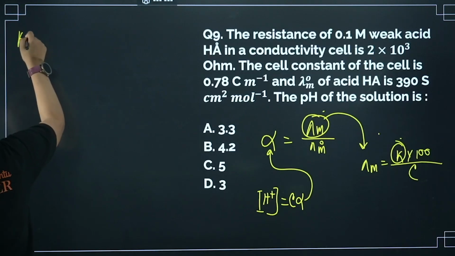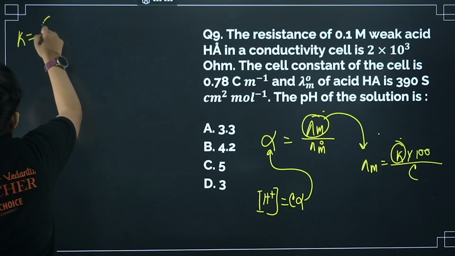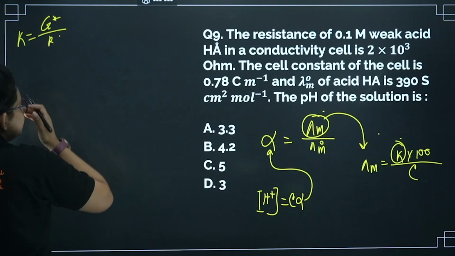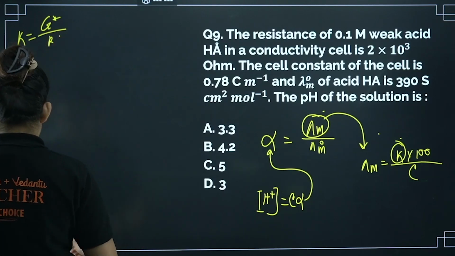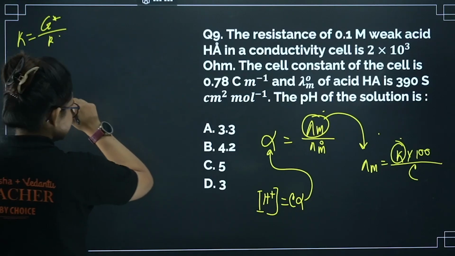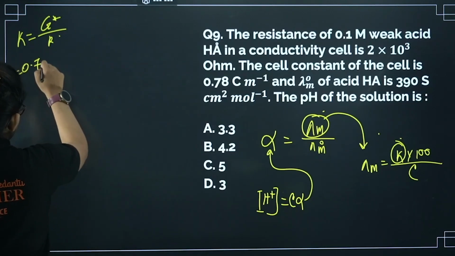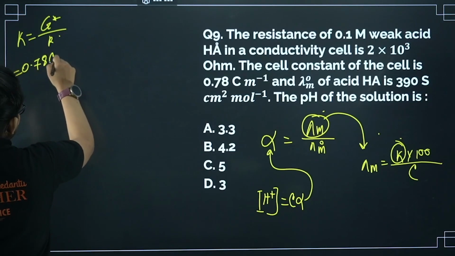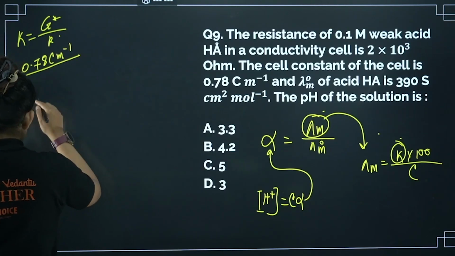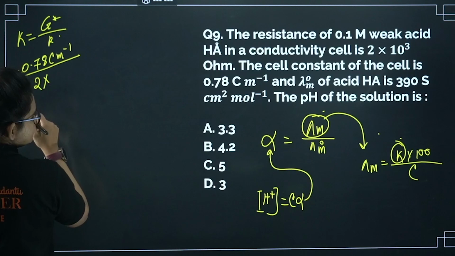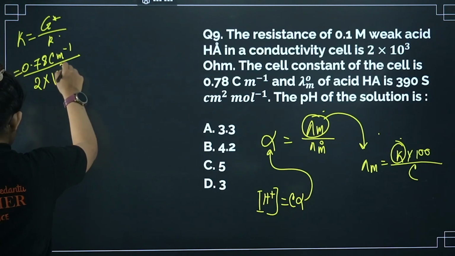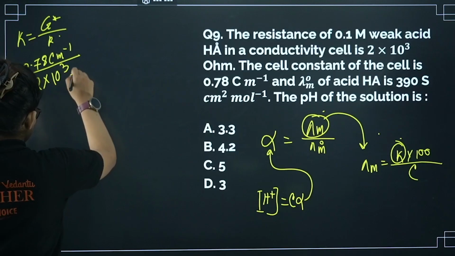We know kappa is equal to G star, the cell constant, divided by R, the resistance. So let's put the values here: 0.78 meter inverse divided by 2 into 10 cube, that is the ohm.